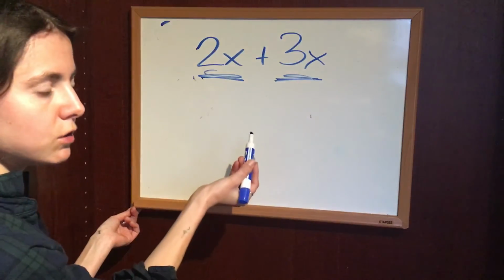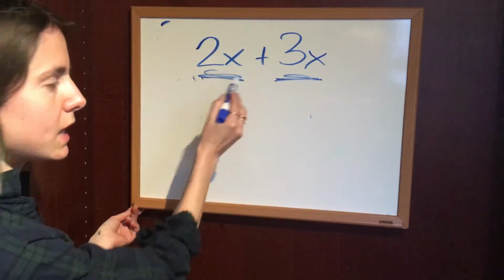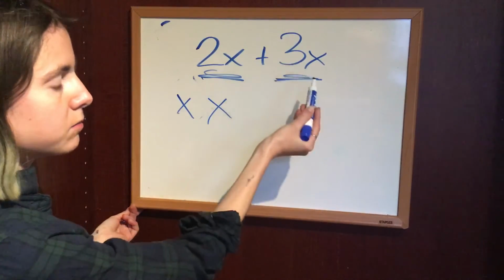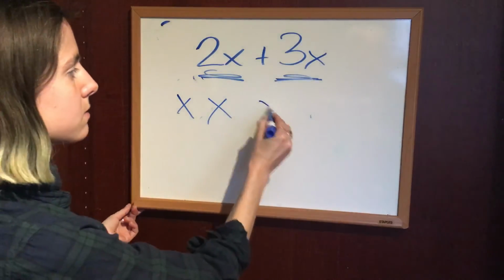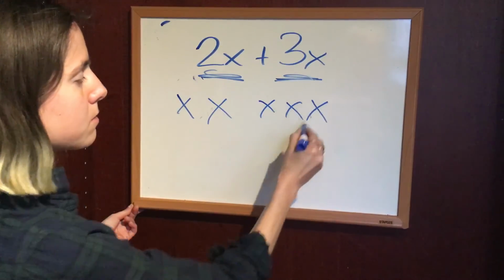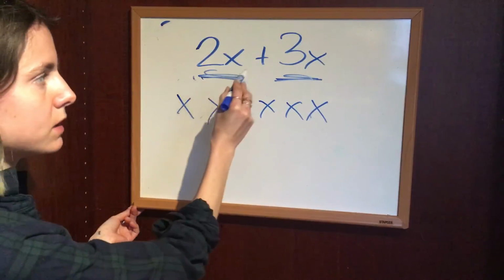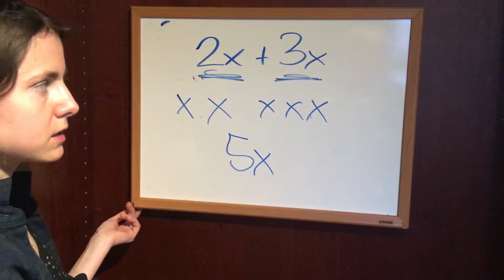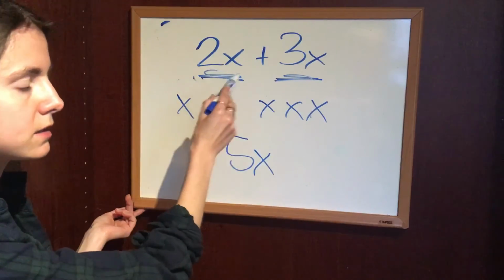2x, you know, is 2 times x. 3x means 3 times x. So 2x plus 3x is 5x. We can combine them because it's x's and x's.